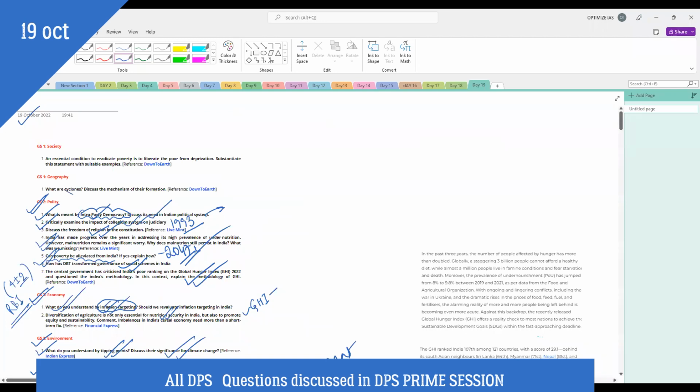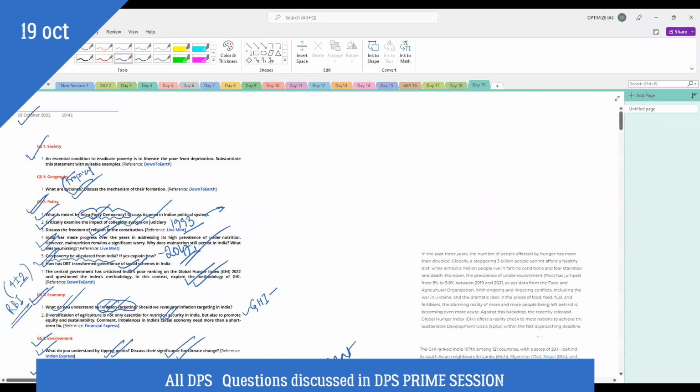Next, a cyclone is developing in the Bay of Bengal. In that context, we will briefly discuss what cyclones are and the mechanism of their formation. Here by cyclone, I mean tropical cyclone, or you can take both temperate cyclone and tropical cyclone. I'll briefly tell you the difference between them and the difference in their formation.